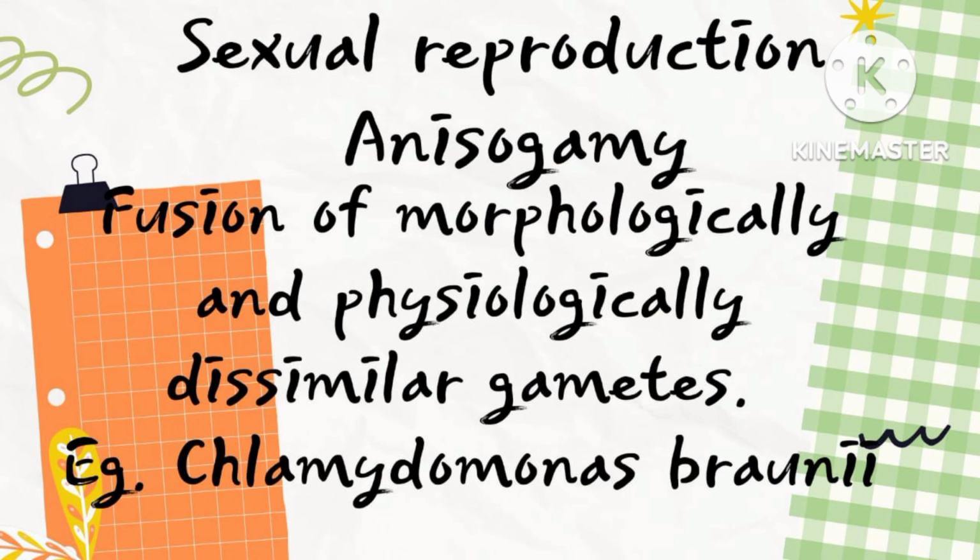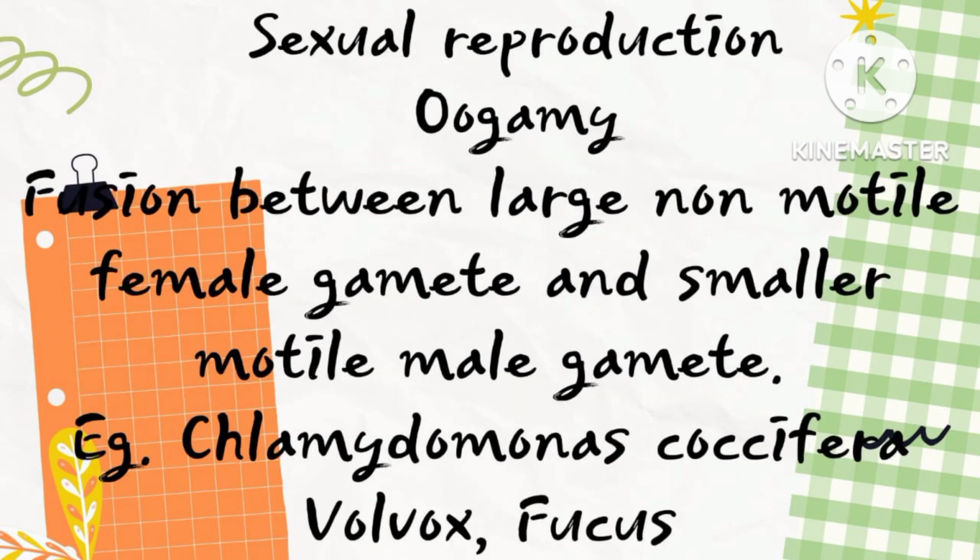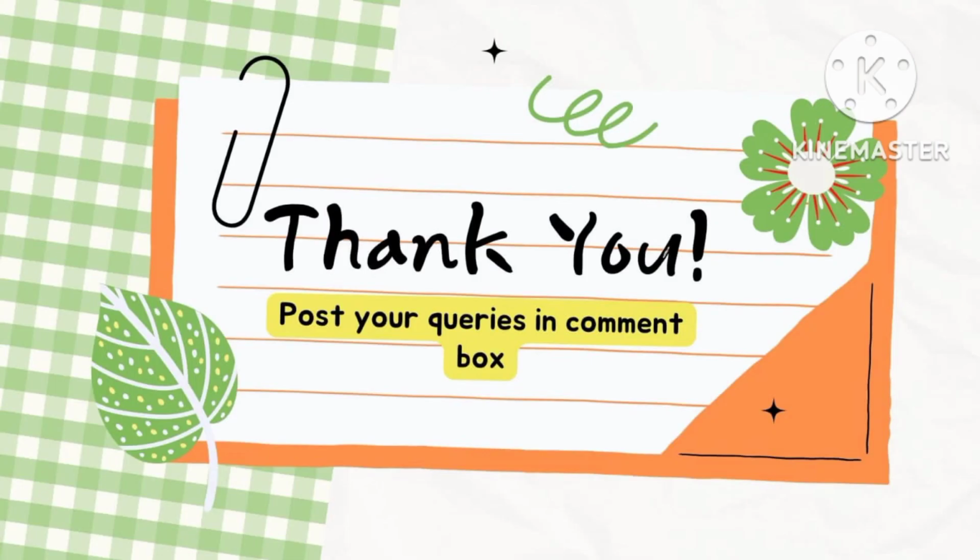Example is Chlamydomonas braunii. Now coming to the most advanced type of sexual reproduction, oogamy. Here fusion between a large non-motile female gamete and a smaller motile male gamete results in the formation of a diploid zygote. Example is Chlamydomonas coccifera.